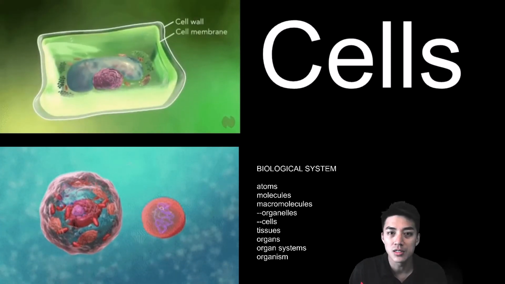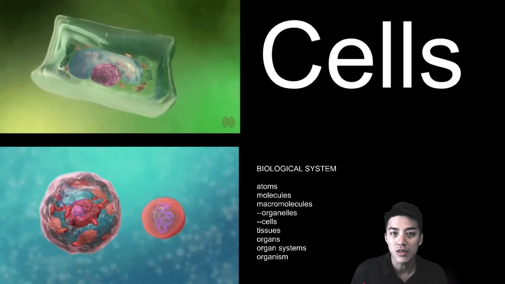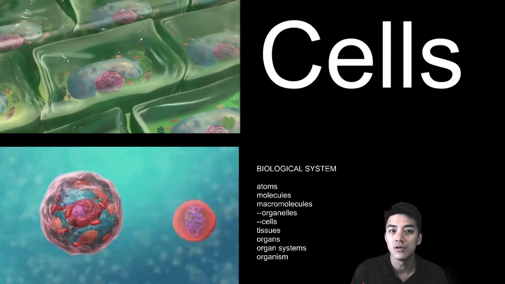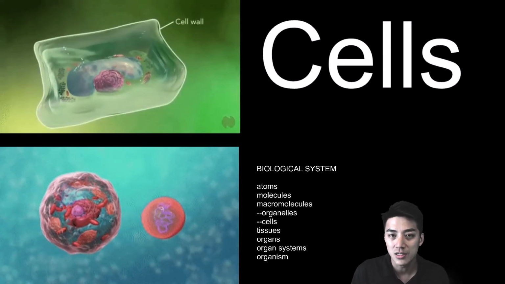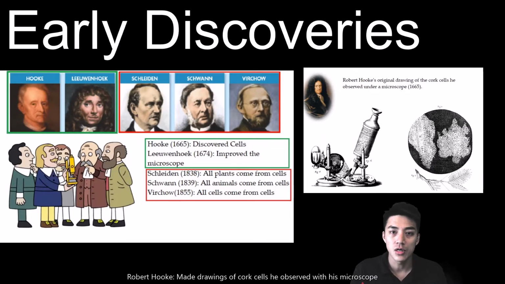Today we'll learn about the discoveries that led to our understanding of the cell, and how today we think of the cell as being like a city of its own. Welcome to cell biology. Our understanding of cell theory today would not be made possible without the early discoveries from these 5 scientists. Robert Hooke is generally credited with making the first observations and drawings of a cell.